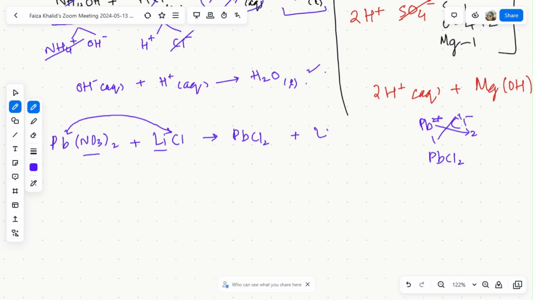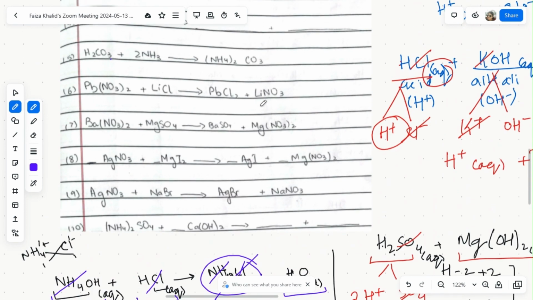So I will not write over here like this. First of all I will do my rough work. Lithium is 1 positive and nitrate is negative 1. 1 goes here, 1 goes here. So it is LiNO3 over here. Now we'll copy the state symbols over here.